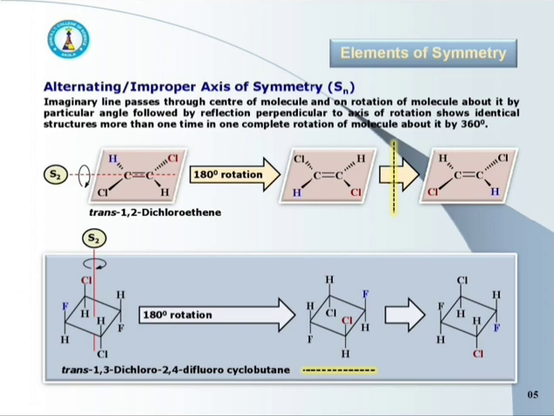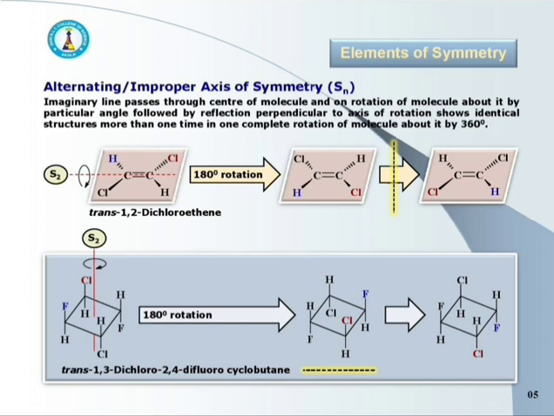Next example is of trans 1,3-dichloro 2,4-difluoro cyclobutane. Here also there is a twofold alternating axis of symmetry.